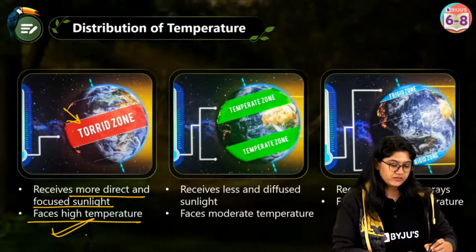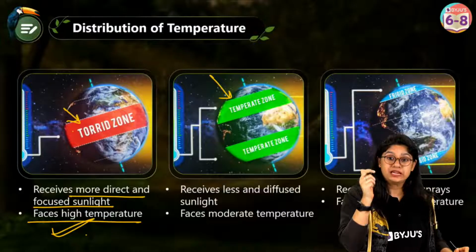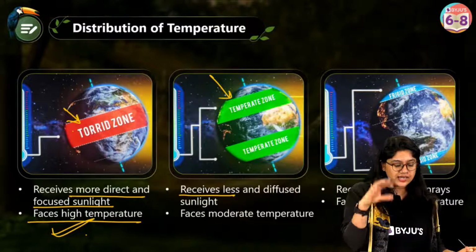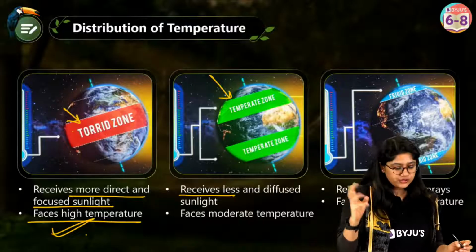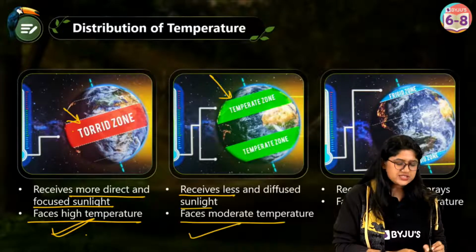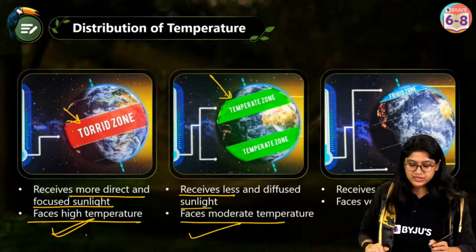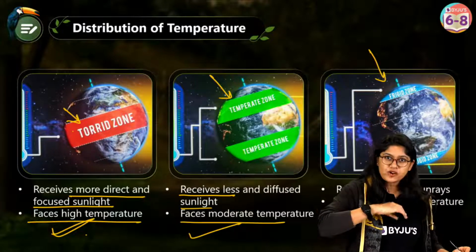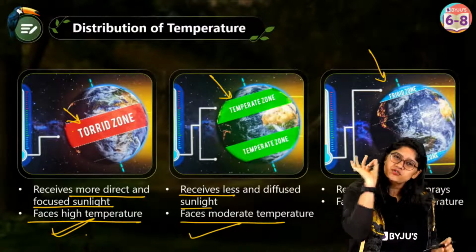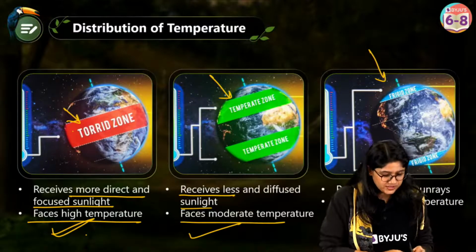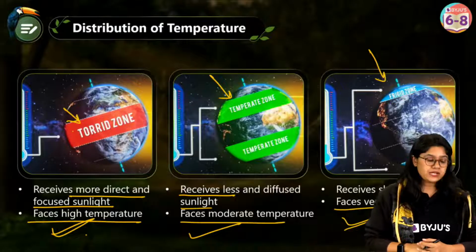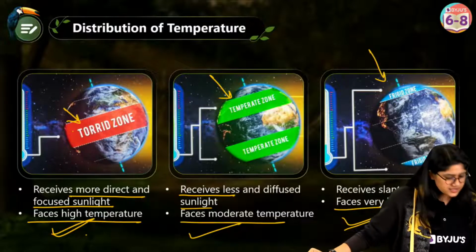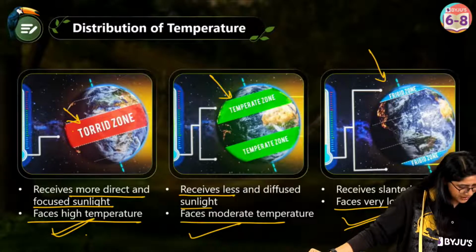Then we have the temperate zone. As the word temperate suggests, it does not receive direct and that huge amount of sunlight, it receives less and diffused sunlight, and faces moderate temperature. And the last one is the frigid zone, right? And of course it's at the poles. It receives very less sunlight and it has fairly low temperature. So everyone, are we clear? It's not in your syllabus.